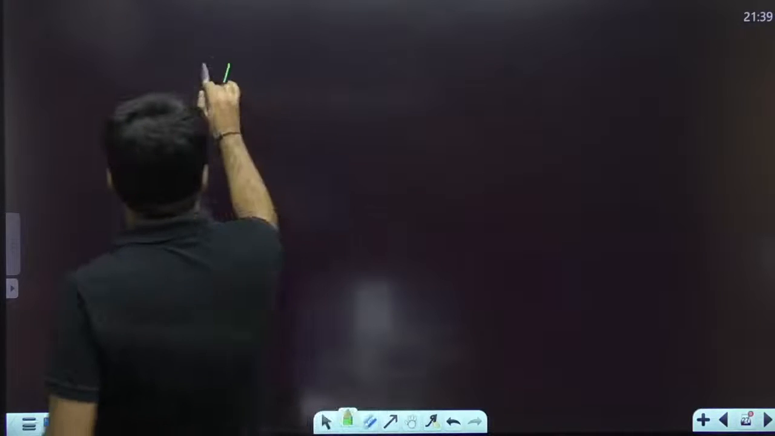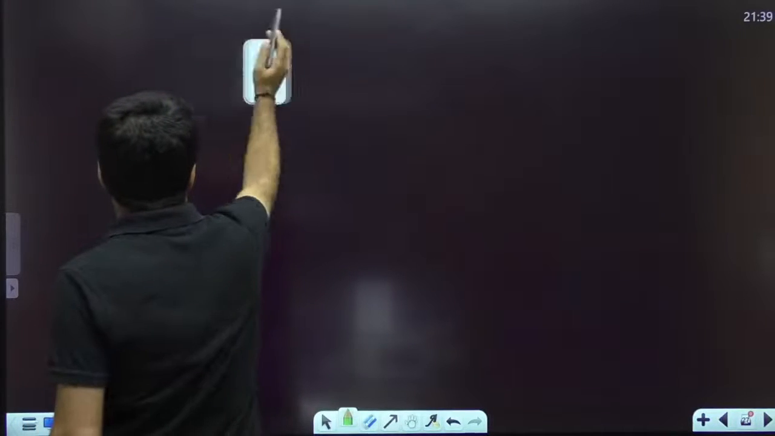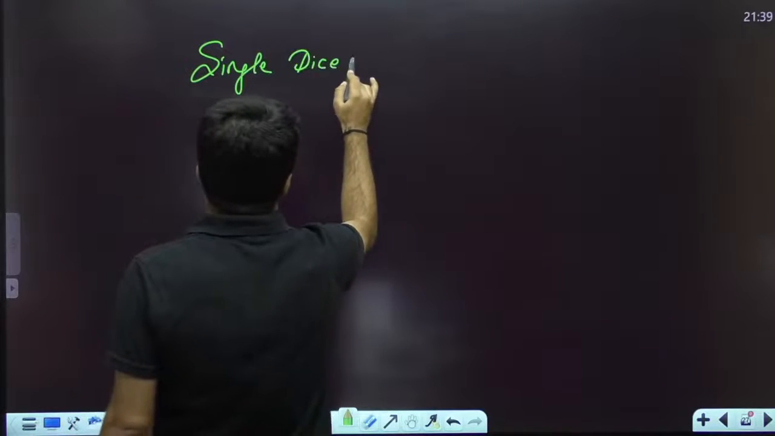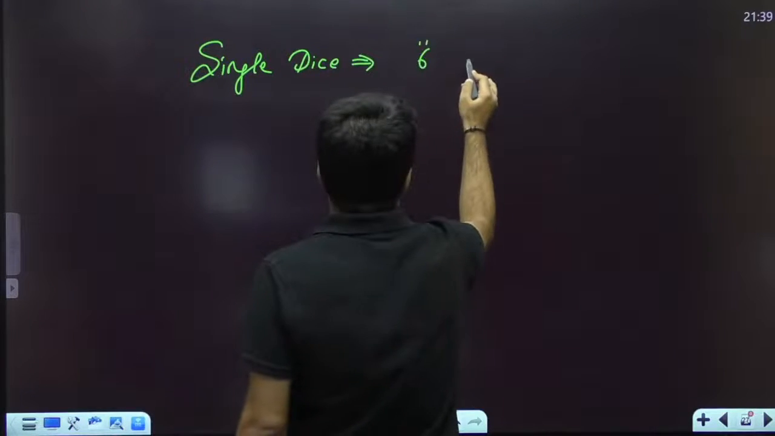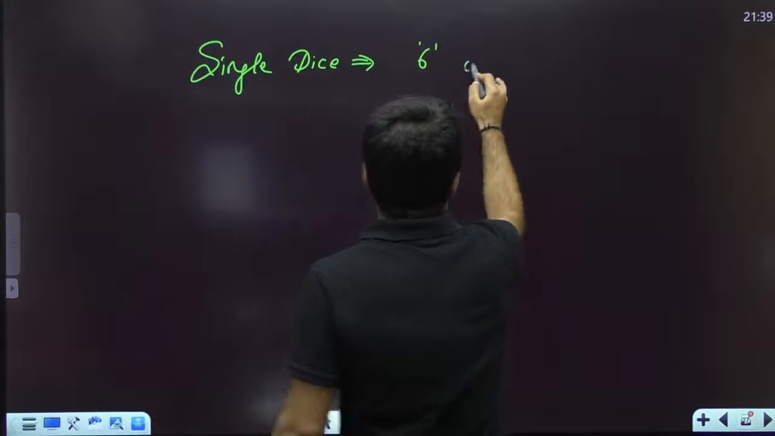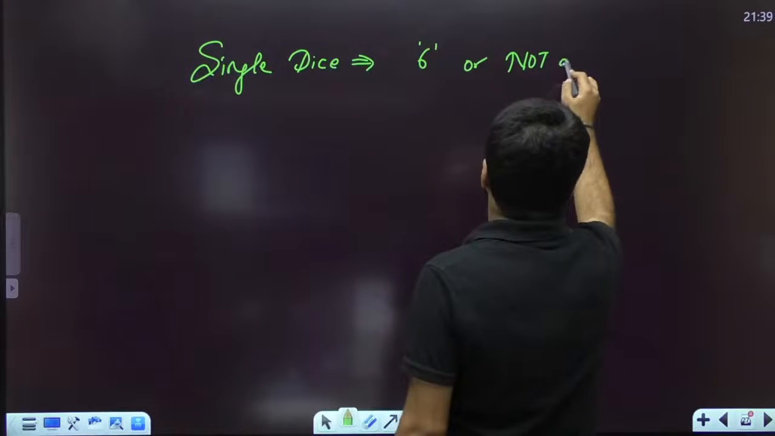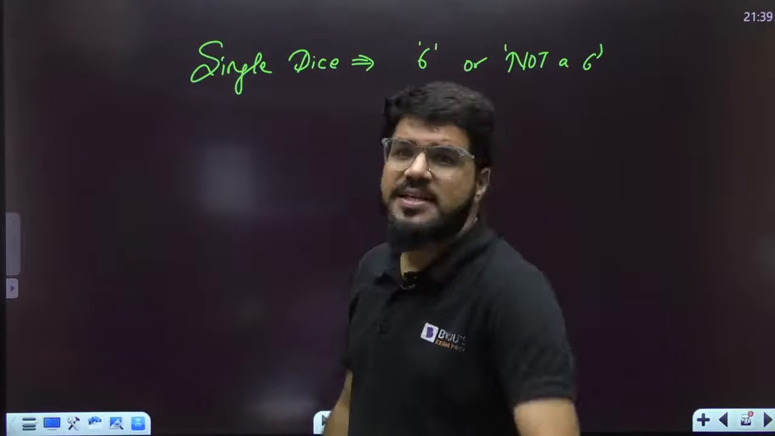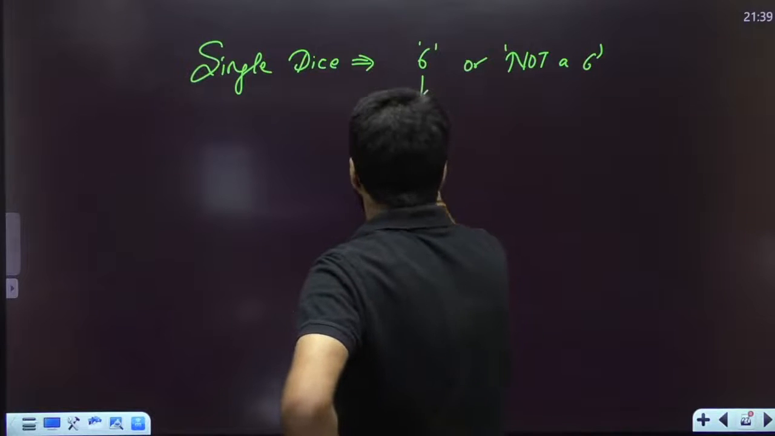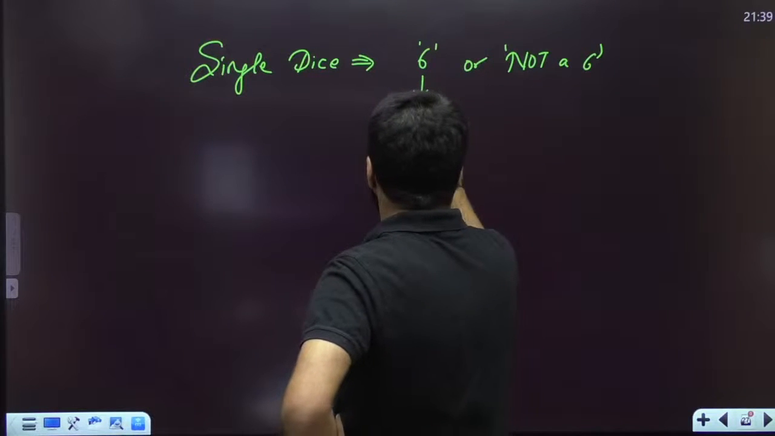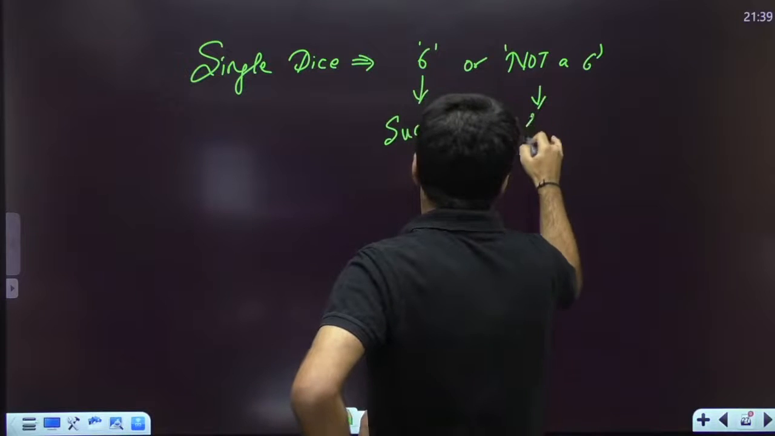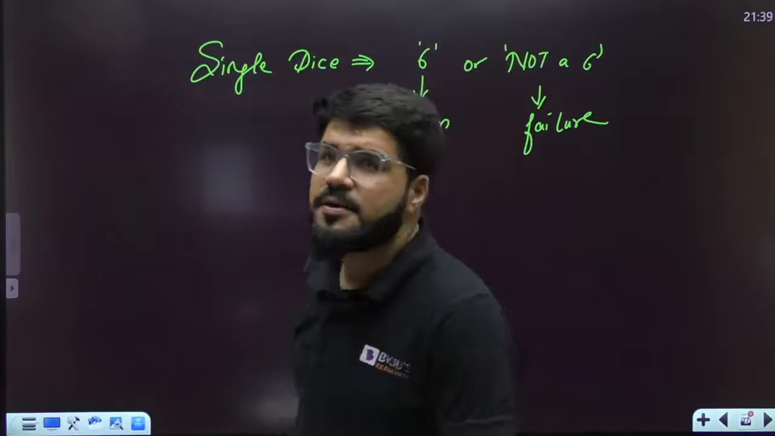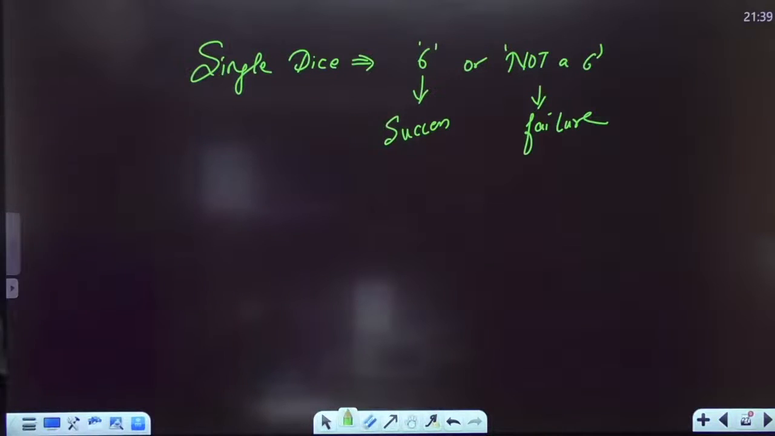Whenever I talk about the toss of a single die, it may give you a 6, or it may give you not a 6. These are the two possible outcomes. The question is concerned with 6, so if you get the 6, that is a success. If you don't get a 6, that is a failure. So the problem is categorized into success and failure.